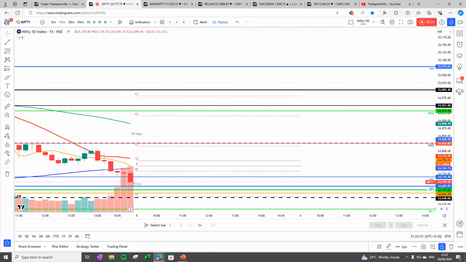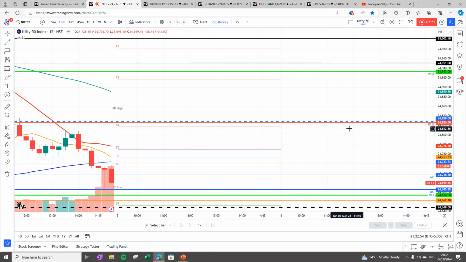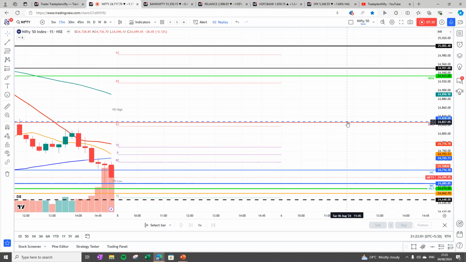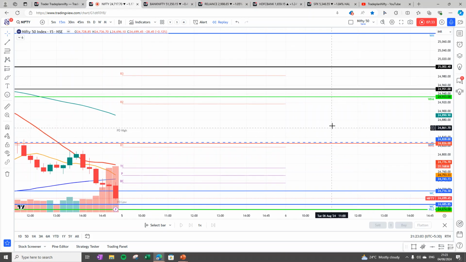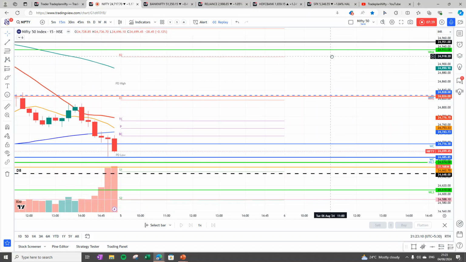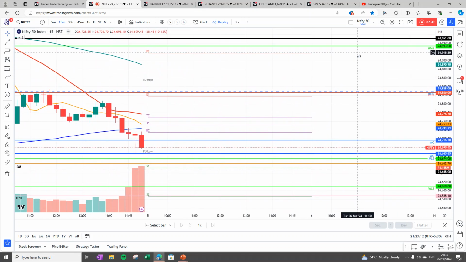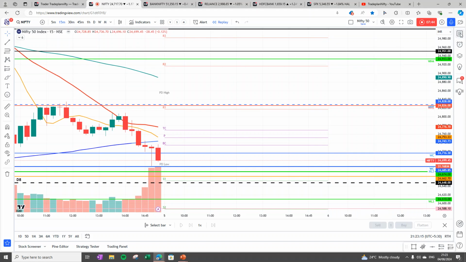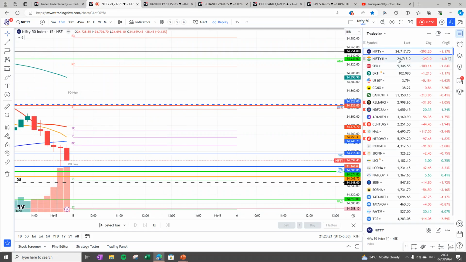And on the top side, the market will have a very strong resistance at 24,826, which is the weekly pivot as well as weekly H3, closer to weekly H3. And the next resistance will come at the 24,933 and 24,950 zone. So these two are big resistance zones for the market. So for Monday, the pivot is at 24,752 and currently Nifty gift is 24,715.